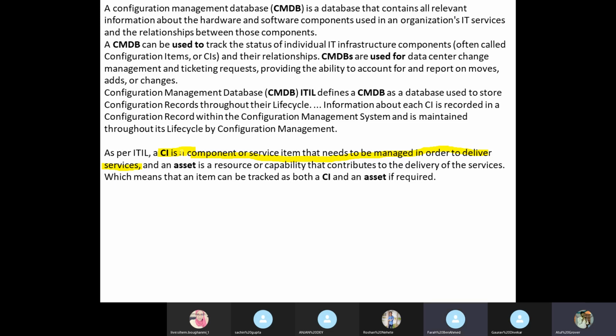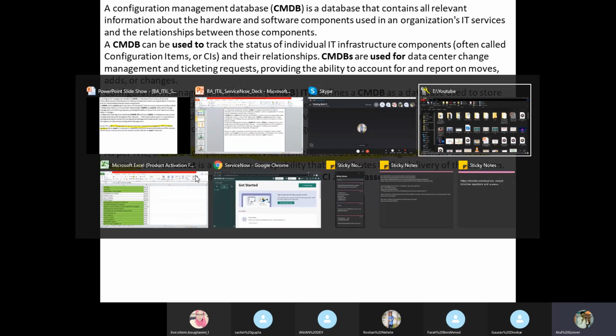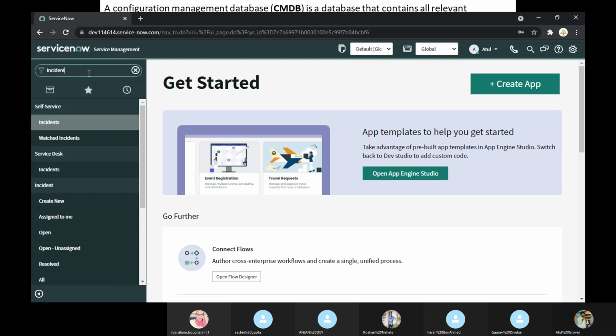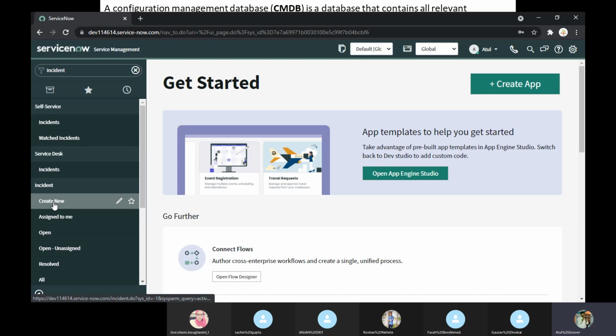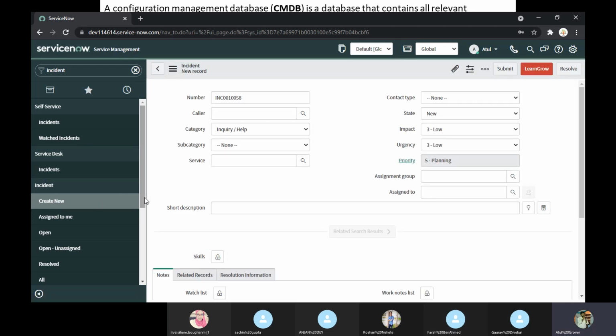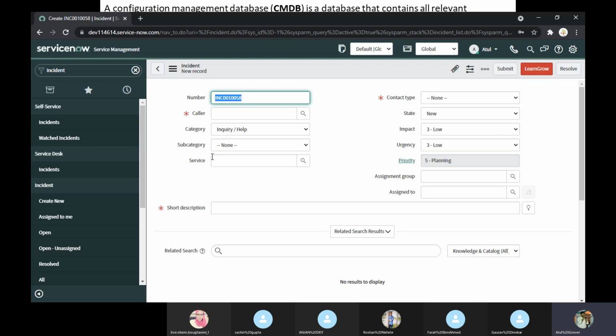Very important point. Did you guys notice one thing? Let me go here and let me raise an incident. Create. Every incident has one configuration item. Let me add that field here.